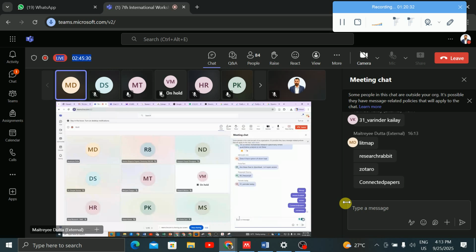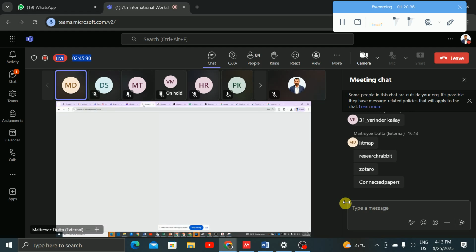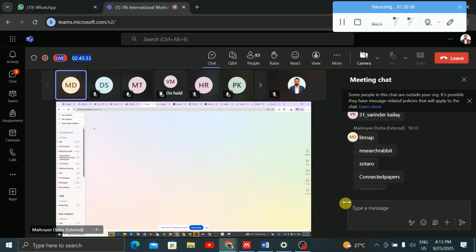So, for example, let me just try ResearchRabbit, right? Whenever you use ResearchRabbit, you will click on it and log in with your Google. So ResearchRabbit will show this screen, right? For example, new collection, new category, and import the Zotero collection. Whatever collection you have in your Zotero, directly you can bring to your ResearchRabbit, right? For example, I'll click on machine learning, or you can create your own collection.